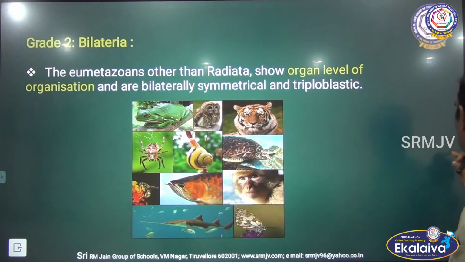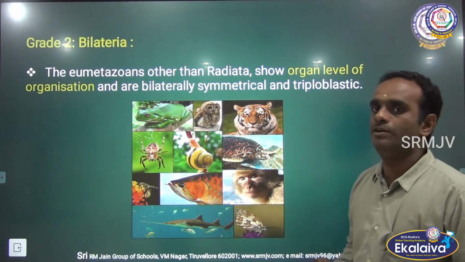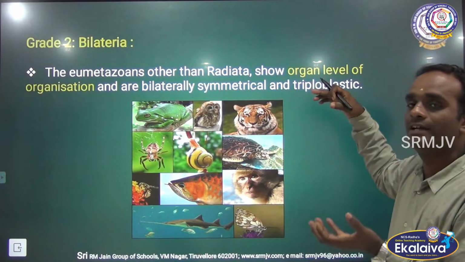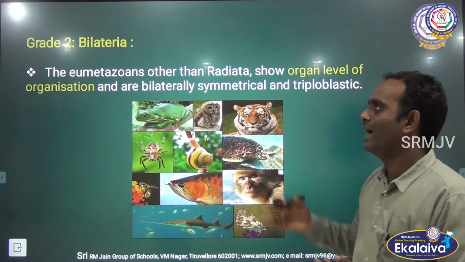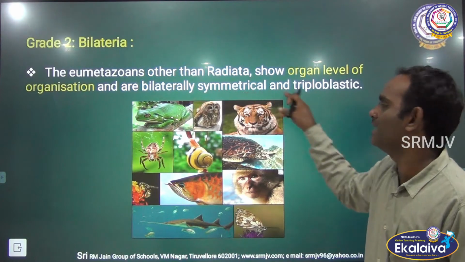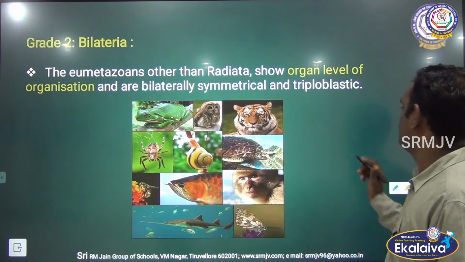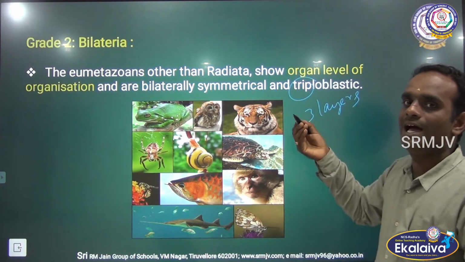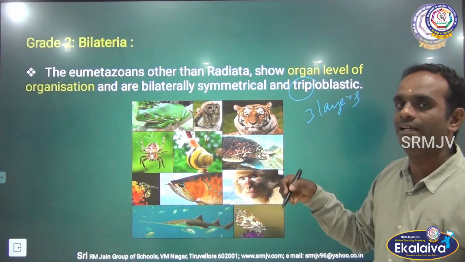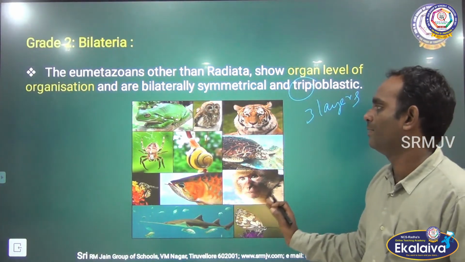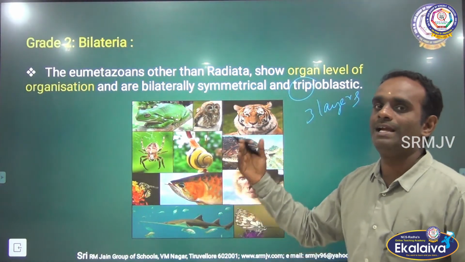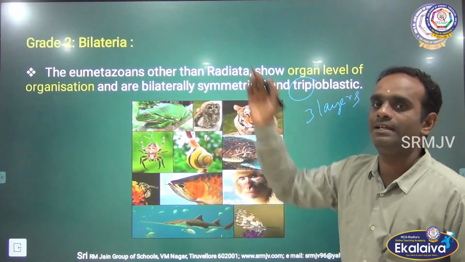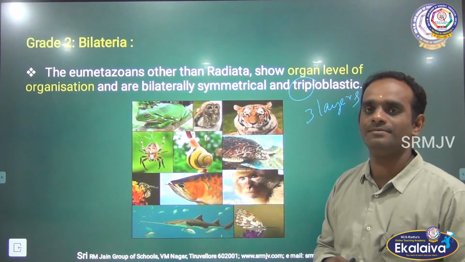The next one is Bilateria. The eumetazoans other than the Radiata show organ level of organization and are bilaterally symmetrical and triploblastic. See here, triploblastic means it has three layers: outer ectoderm, middle mesoderm and inner endoderm. All these phyla from Platyhelminthes, Aschelminthes till chordates come under Bilateria, grade 2. Clear, children?